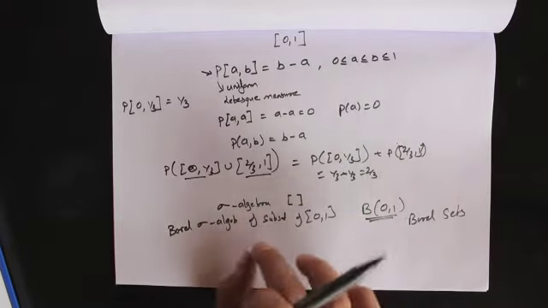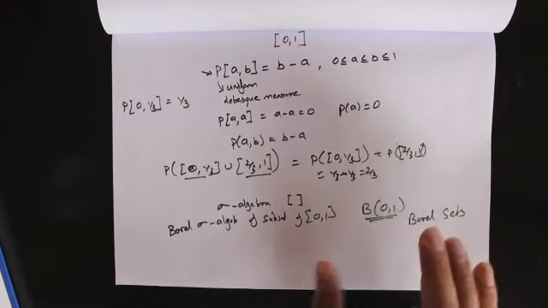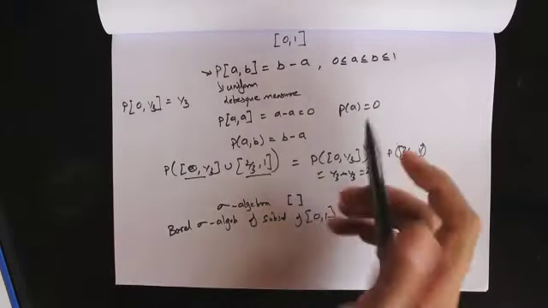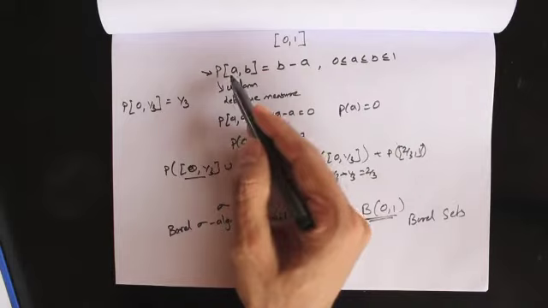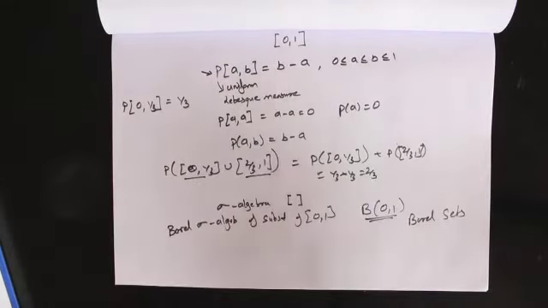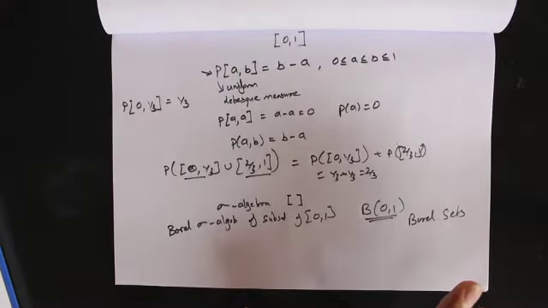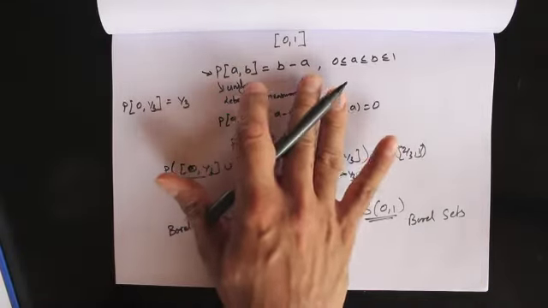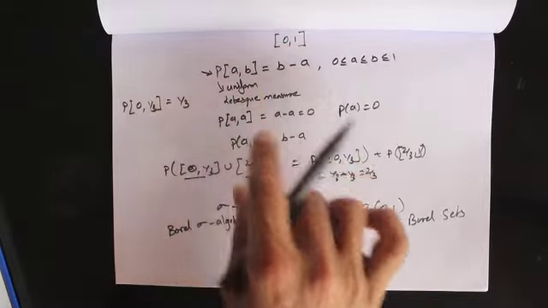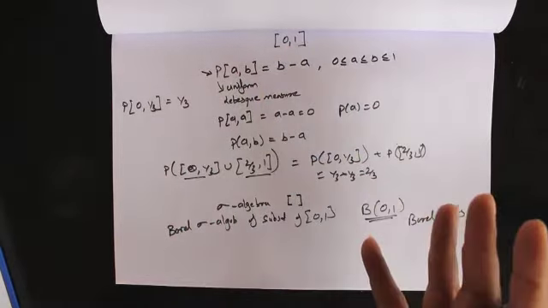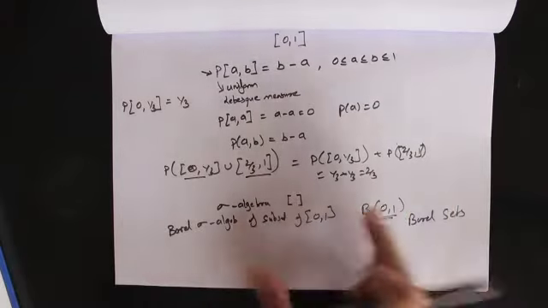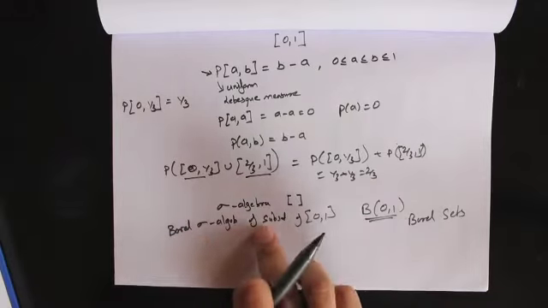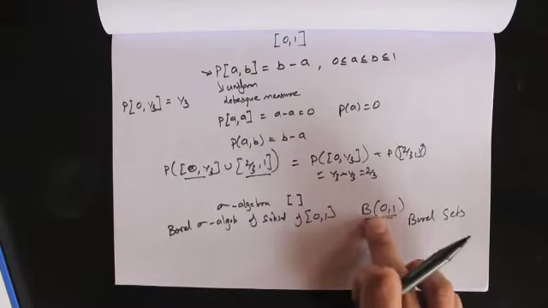Each set in it is called a Borel set, and its probability is determined once we specify the probability of the closed intervals. Hopefully that discussion was clear: how we constructed a probability measure on 0 and 1, and how we figured out the collection of all sets for which the probability is defined, which is the Borel sigma algebra B of 0, 1.